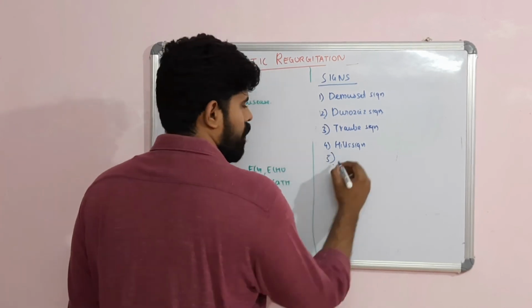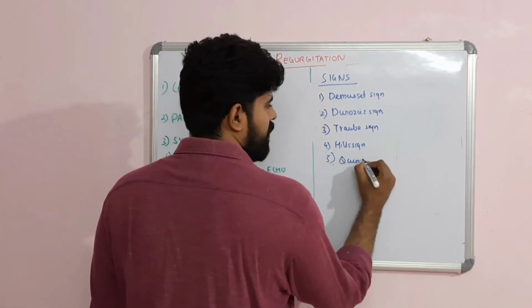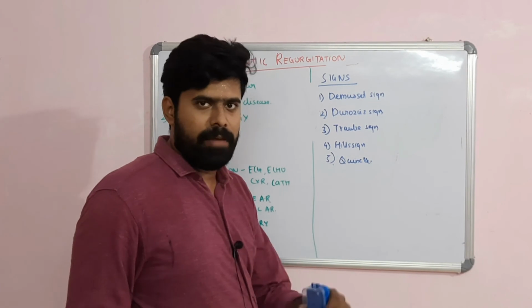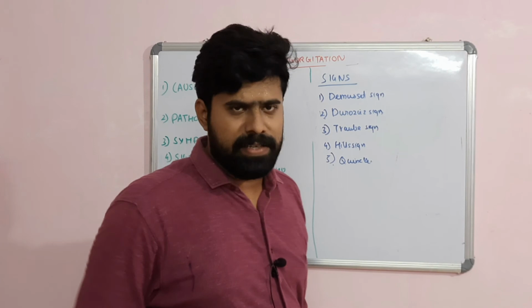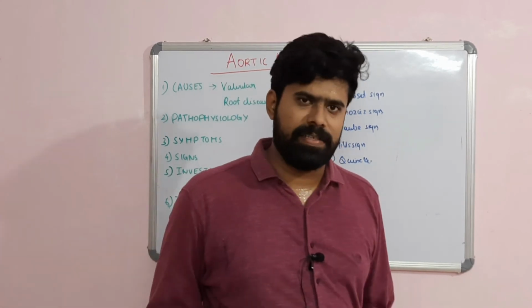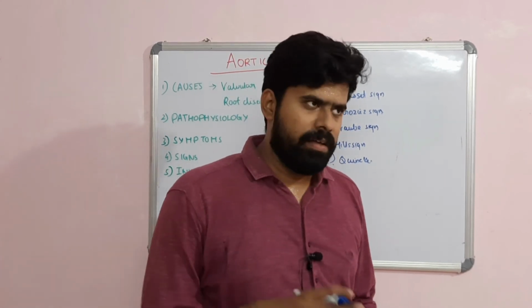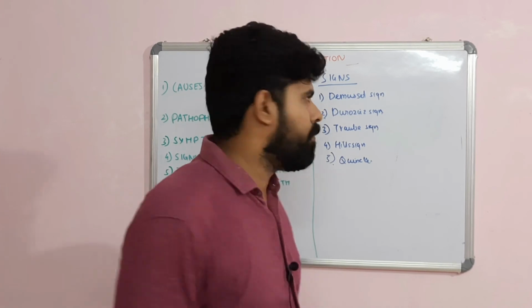Then you can have Quincke sign. Quincke sign means there will be an increase in capillary pulsations. So these are the peripheral signs. Then there is Gerhardt sign, Rosenbach sign, so the pulsatile liver and spleen. So there can be a number of peripheral signs.